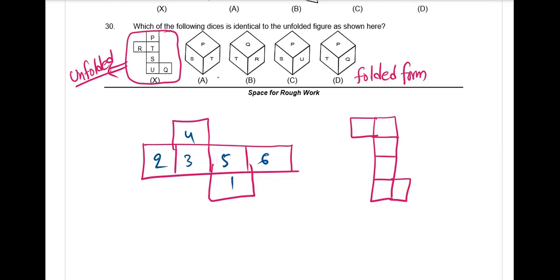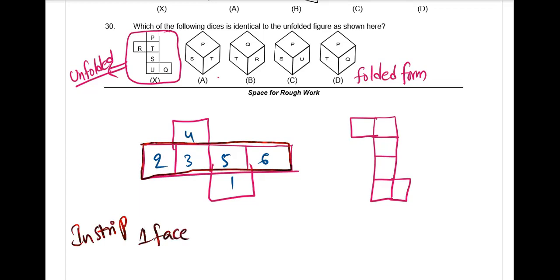Can I say the shortcut directly? Yes, sir. Here the shortcut is, if it is the unfolded form, there will be one strip of 4 faces. Compulsory, there will be one strip of 3 or 4 faces. In the strip, one face gap are opposite.